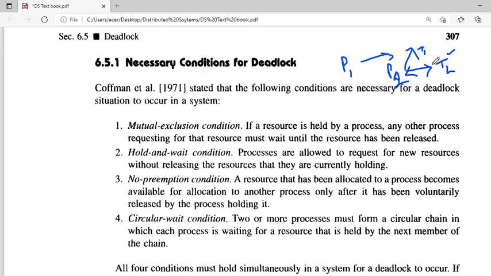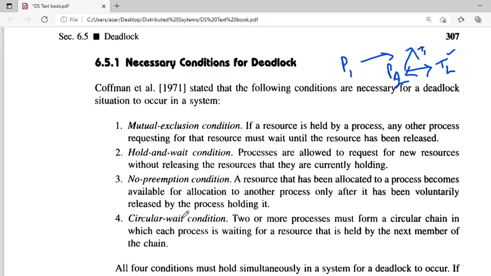Until then it will be in the holding state. That is the no preemption condition. The resource becomes available to another process only when P2 releases T2. Until then we cannot take that resource from P2.